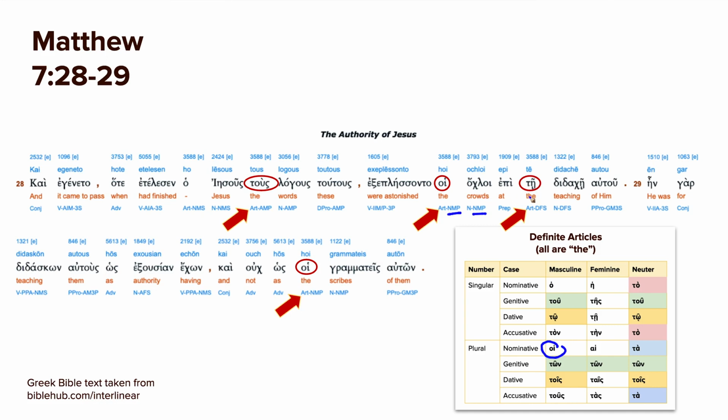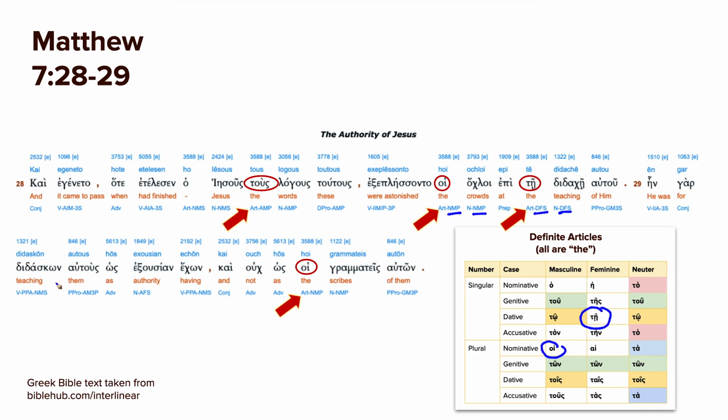So they were astonished at his teaching. Epi here is used figuratively. It's not like they were astonished on top of his teaching, but here epi means basically concerning his teaching. They were really astonished at how amazing his teaching was. So at the teaching, we have dative following epi, and te is going to be your dative.